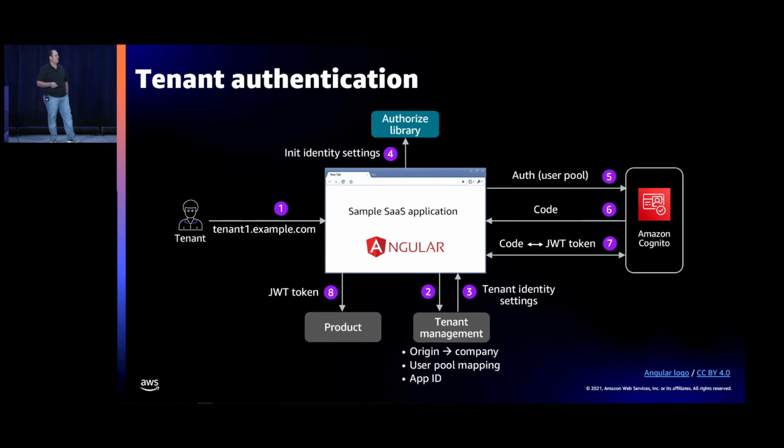Now when we have that magic JWT token, it flows down to our microservices as we make microservice calls. And now that microservice, as it needs to log information or access data or do something that requires tenant context, it can just crack open that JWT token, look inside of it, and get exactly what you need. Again, that gets into the isolation story and so on.